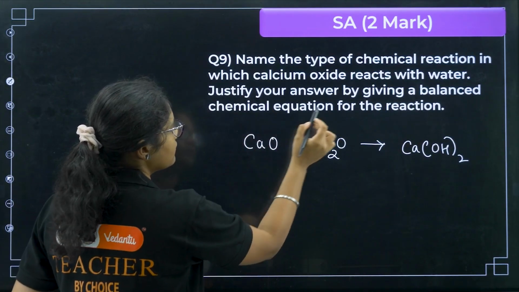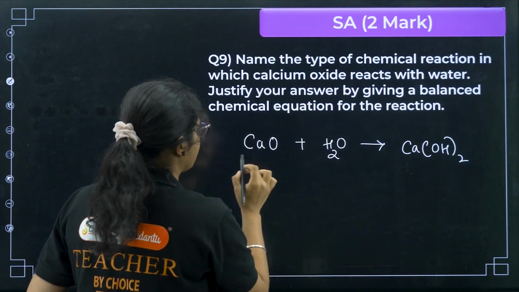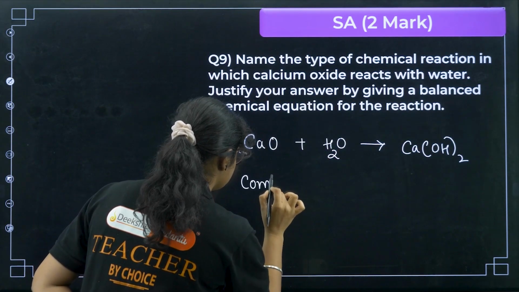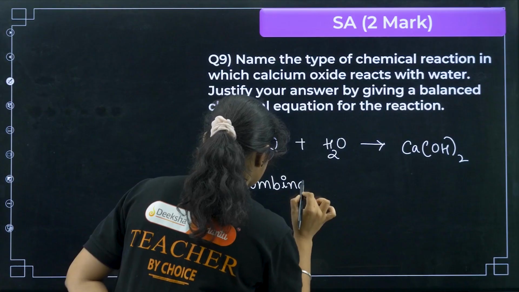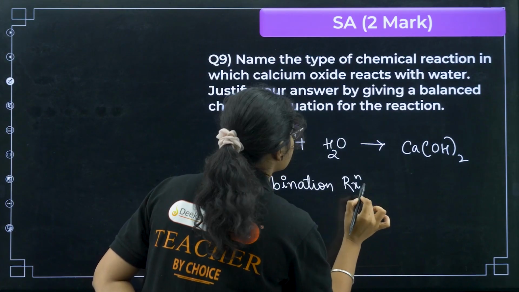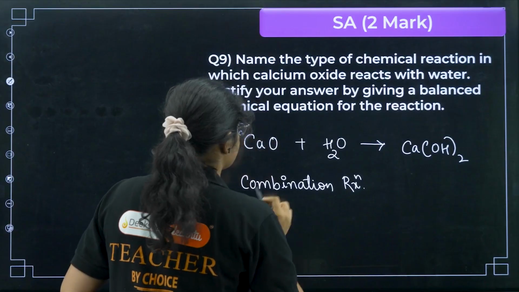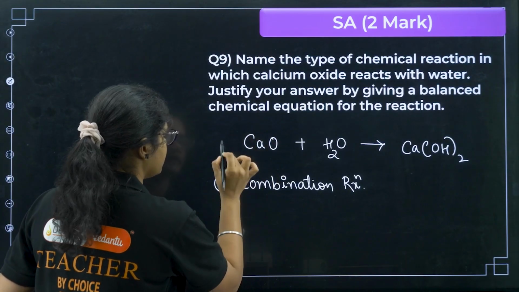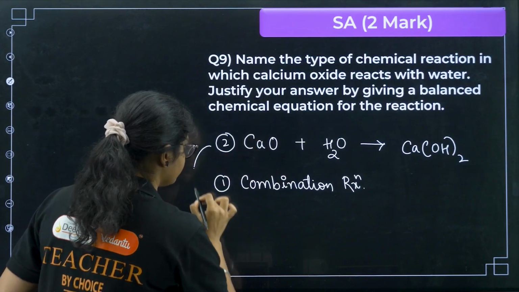First of all you have to write the name of the type of reaction, and this is a combination reaction. So first thing you need to write here, second you need to write this. Now how can you justify here?